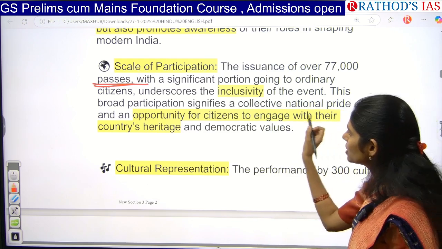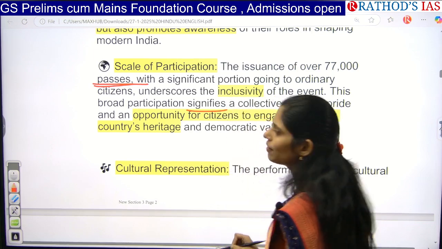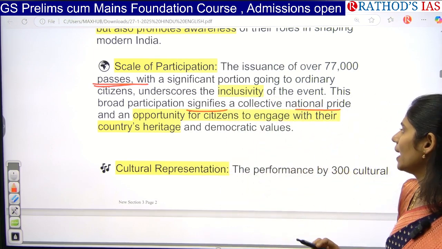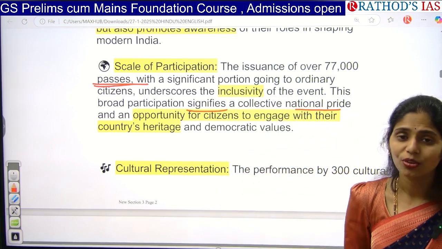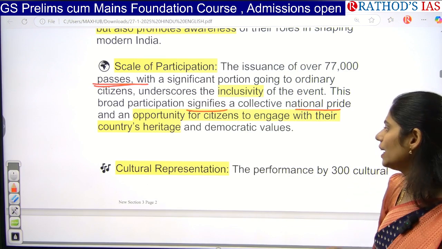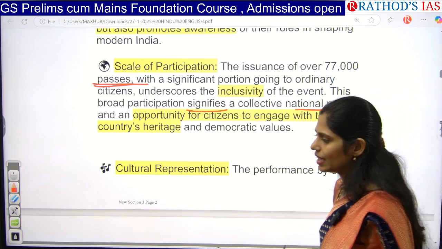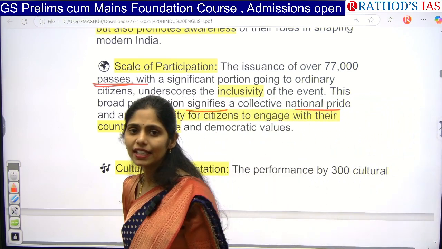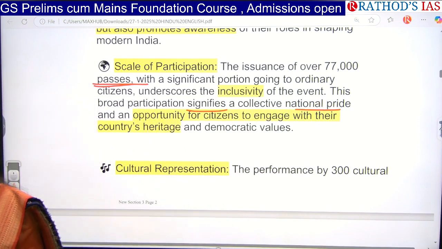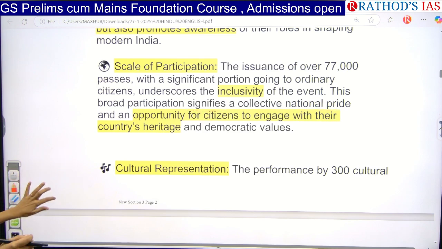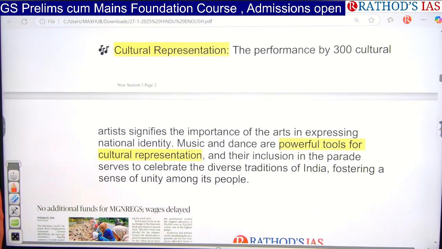And next one here is, this broad participation signifies a collective national pride. And now citizens are going to get an opportunity to engage with the country's heritage and access democratic values. Whenever the government engages the citizens, only then will they get awareness about our culture, or else they won't, right? And next one here is the performance by 300 cultural artists.